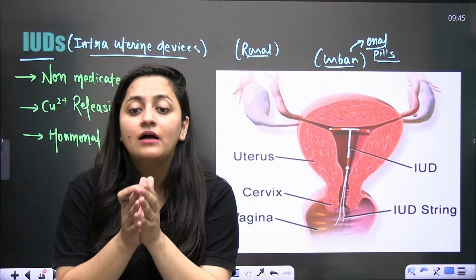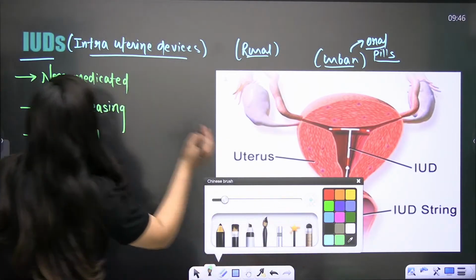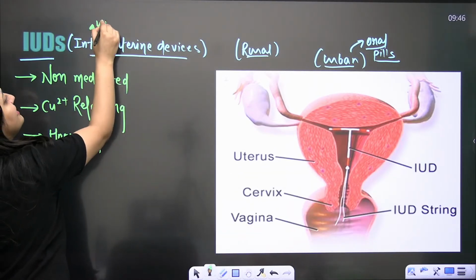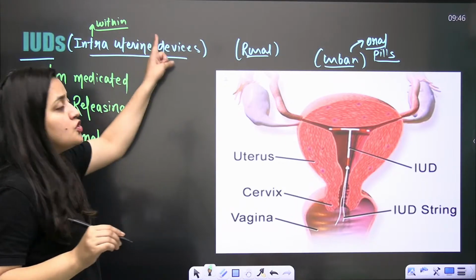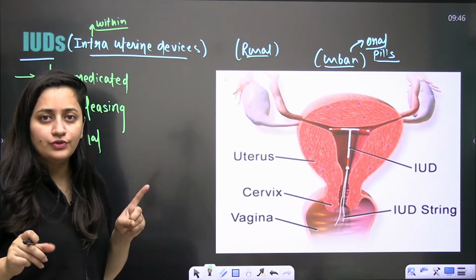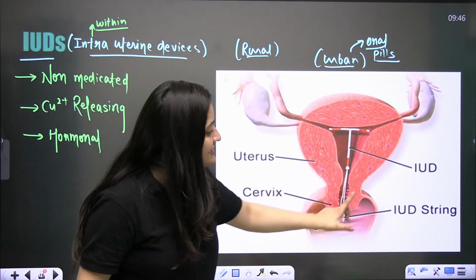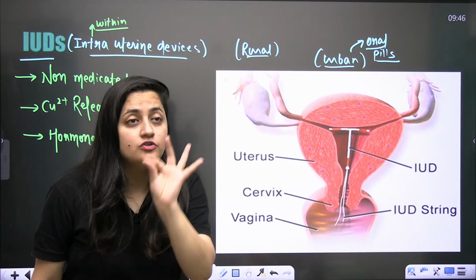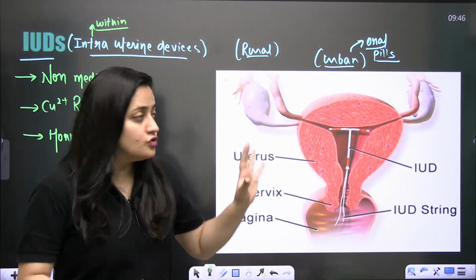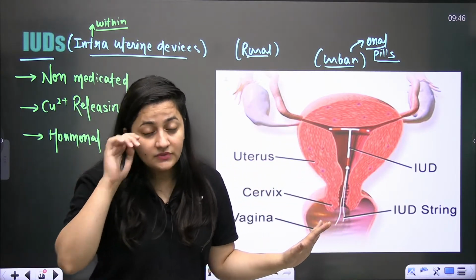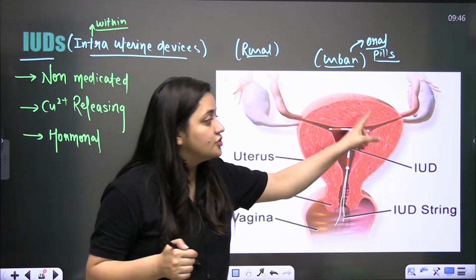So when it comes to the IUD, it is the intrauterine device. Intra means within, within a uterus. Ultimately this device will be inserted in the uterus. You can see it here. Obviously a female should not do it by herself, so she needs the help of doctors or nurses. Basically professional help is required for the insertion of this IUD.